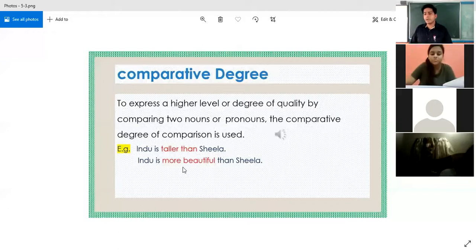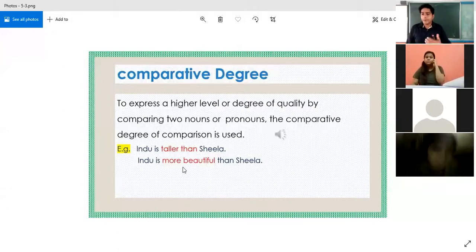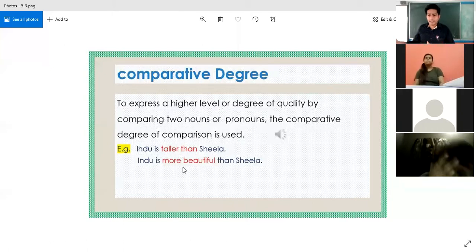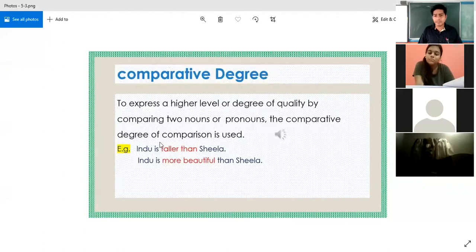We cannot use the word beautiful as beautifuler or something like that. But we are using more. We have to use more beautiful. Almost all the lengthy words are used with more, most. I hope you know all these simple things. But for the sake of studying this chapter, we have to revise again and understand thoroughly.